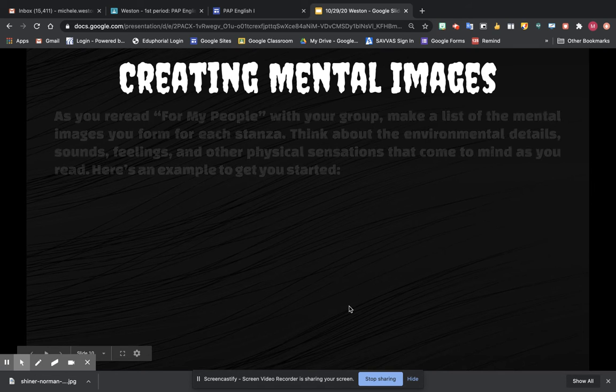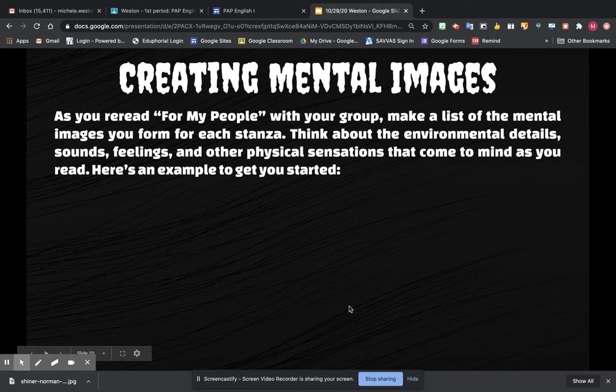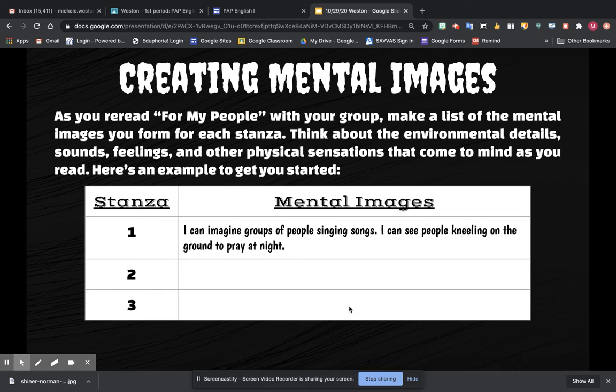So what you're going to do is go to Google Classroom and open up the worksheet that's mental images. As you reread now, because you've done at least one read, you're going to make a list of mental images you formed in each stanza. Think about the environmental details, sounds, feelings, other physical sensations that come to mind. And the first one is done for you on the worksheet.